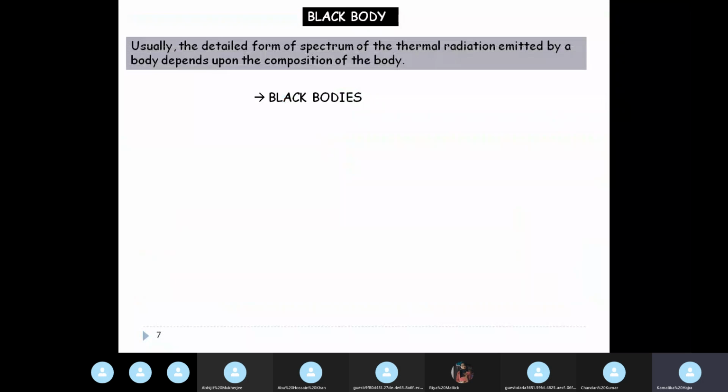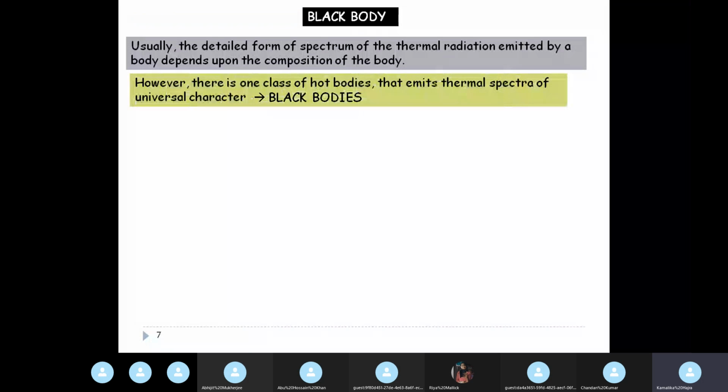Okay. Then we went on to the topic of black bodies. All of you know what a black body is. It is something that absorbs all the radiation that is incident on it, and when left alone, it will emit all the radiation that it has absorbed.